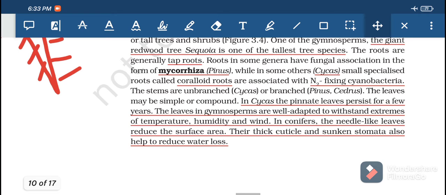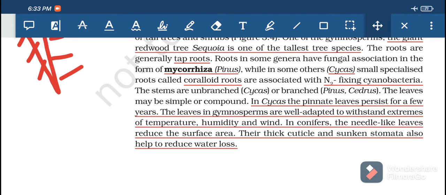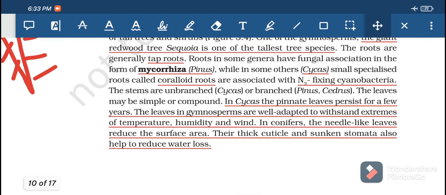Simple leaves means where there is only one leaf blade, which we can commonly observe in the case of mango. But compound leaves are those you see in the case of neem, that is a pinnately compound leaf. And in the case of papaya, it is a palmately compound leaf. In compound leaf also there are two types, pinnately compound and palmately compound. This you will learn in morphology in the next upcoming classes.